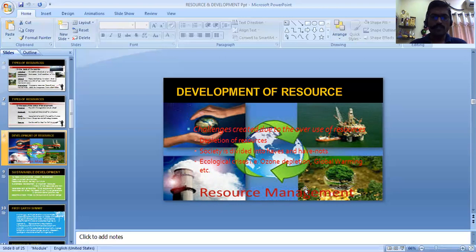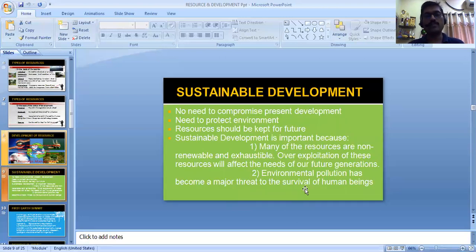Now, because of this depletion, nowadays the major concept has started growing, that is sustainable development. We have seen this in economics also. If you want to define it, it's as simple as that. Without compromising the present development, resources are kept for the future without hampering the nature. It's called sustainable development.